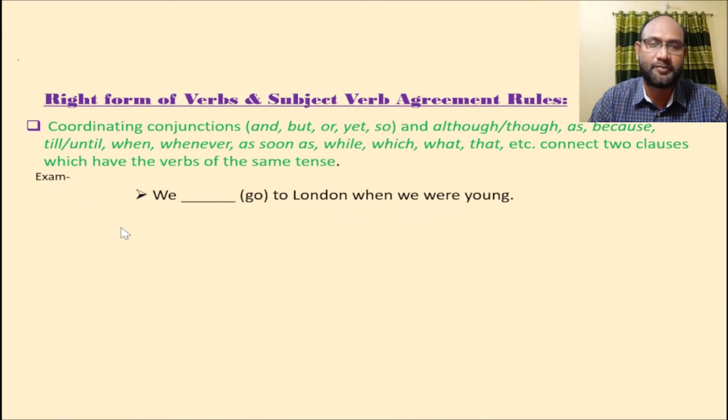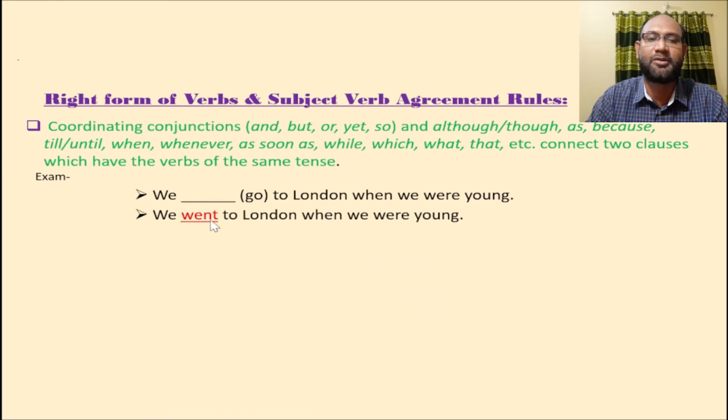Here we, in the brackets, go to London when we were young. Here look at the rule. After when, we are looking here, when we were young, it is simple past tense or past indefinite tense, and so the first clause will be in the same tense, past indefinite tense, and so the verb will be here went. We went to London when we were young. Look at the solution. We went to London when we were young.